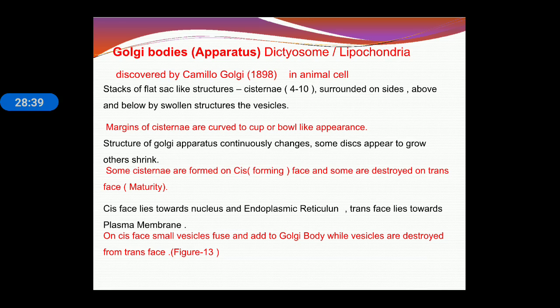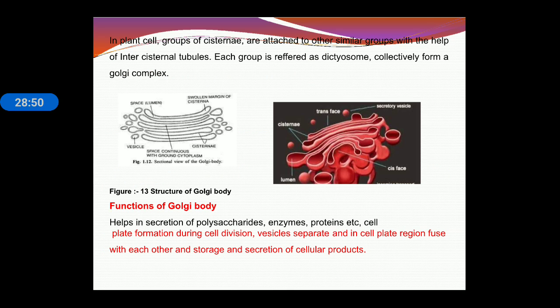On the cis face, small vesicles fuse and add to the Golgi body, while vesicles are detached from the trans face. In plant cells, groups of cisternae are attached to other similar groups with the help of intercisternal tubules. Each group is referred to as a dictyosome, and collectively they form the Golgi complex. Now, function of Golgi bodies: it helps in the secretion of polysaccharides, enzymes, proteins, and cell plate formation during cell division. Vesicles separate and fuse with each other in the cell plate region, and there is storage and secretion of cellular products.